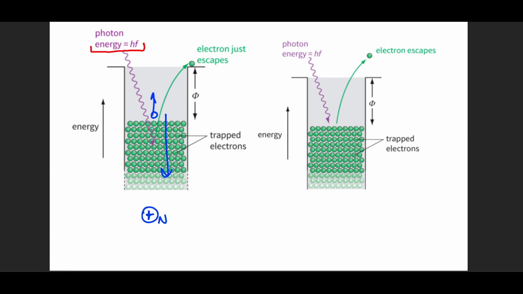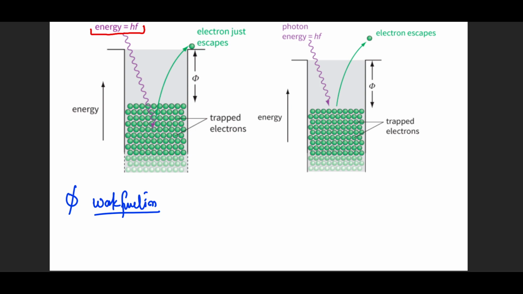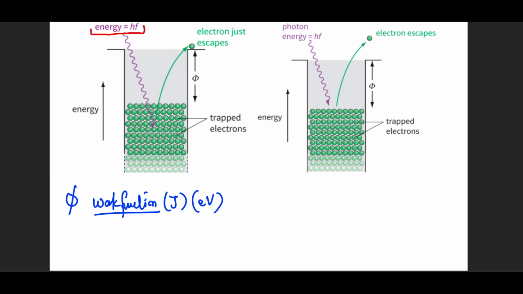So the energy that is required to overcome this attraction, to overcome all the factors, is known as phi. And what is this phi? This phi is called the work function. So work function will be the minimum energy. Most definitely this is in joules, but we're dealing with smaller units, so it will be given in electron volts. No need to worry about that. It is the minimum amount of energy required to make sure that an electron is ejected from the surface.